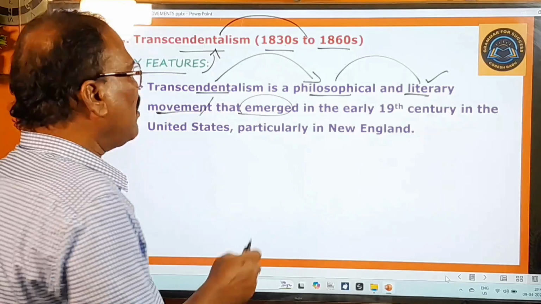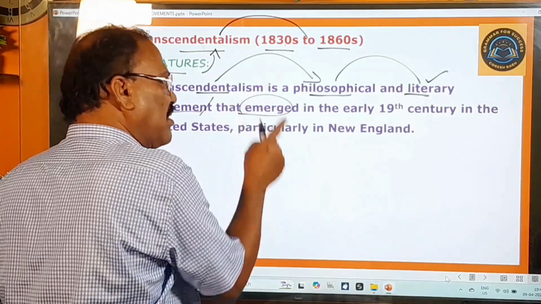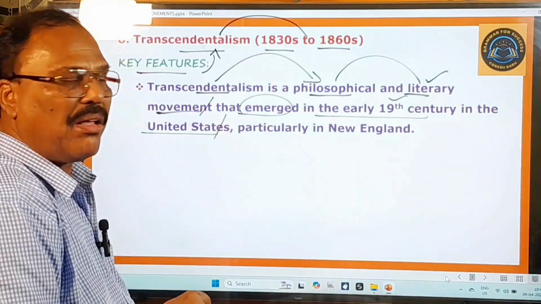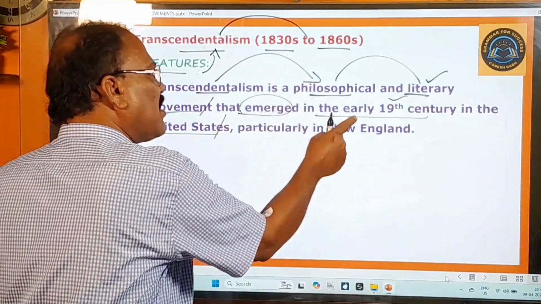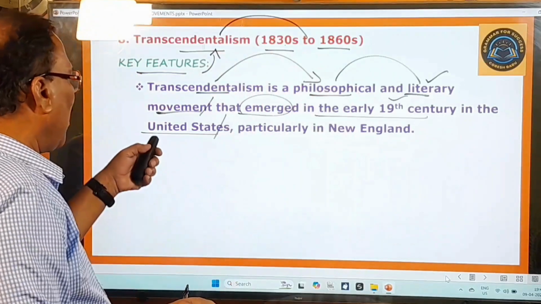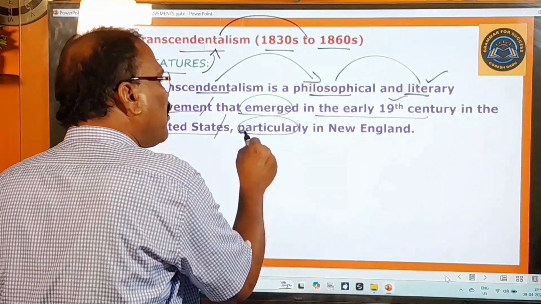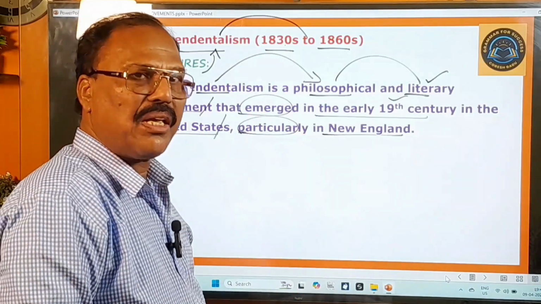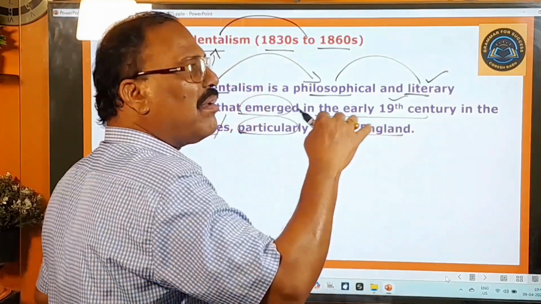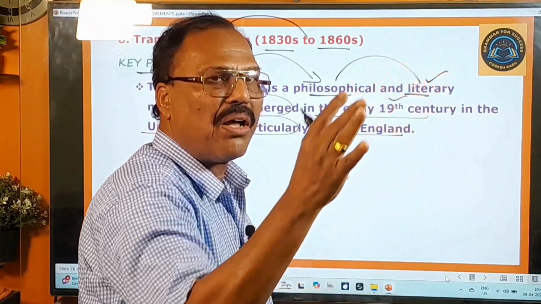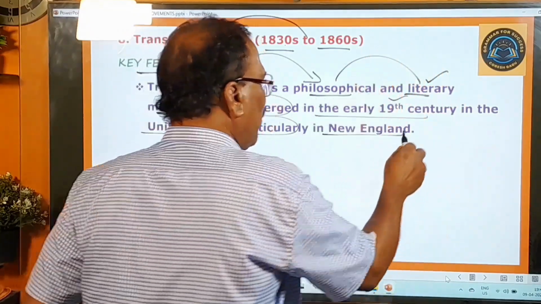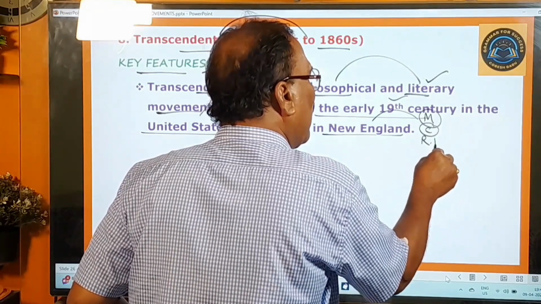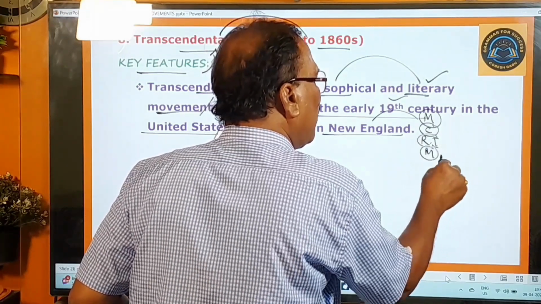So this Transcendentalism is a philosophical and literary movement that emerged, that is, originated or came into existence, in the early 19th century in the United States of America, especially in New England. What is this New England in the USA? There are some areas in the northeastern part of the USA: Maine, Connecticut, Rhode Island, Massachusetts, Vermont.